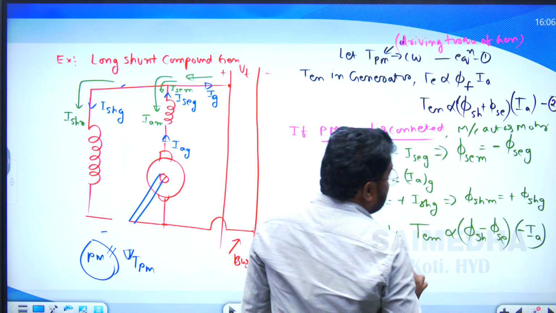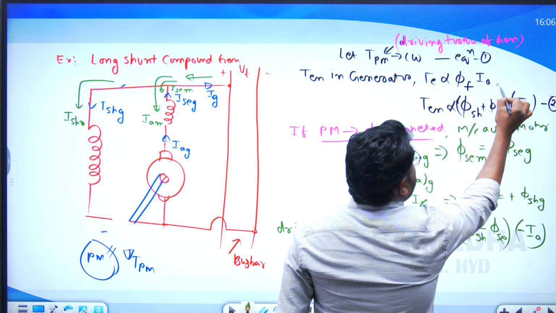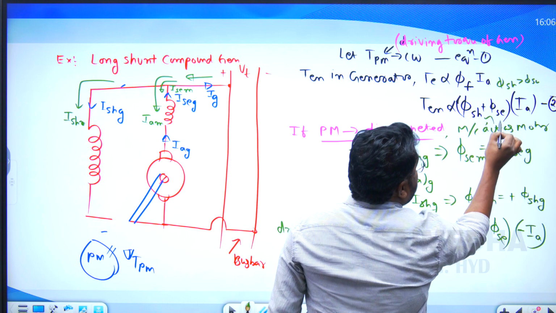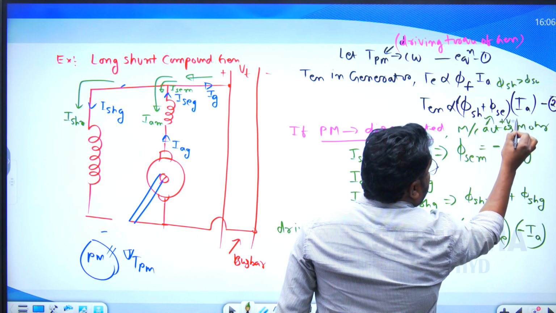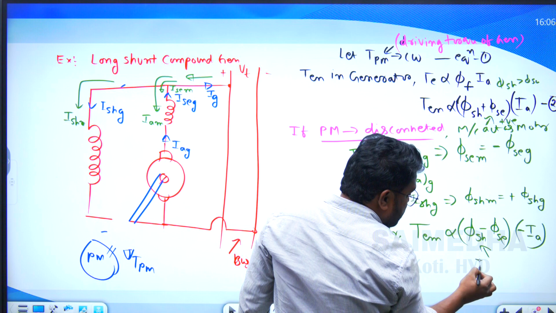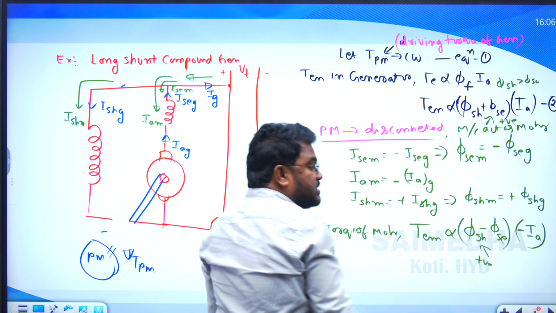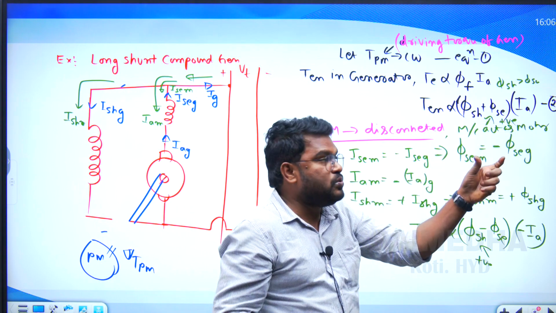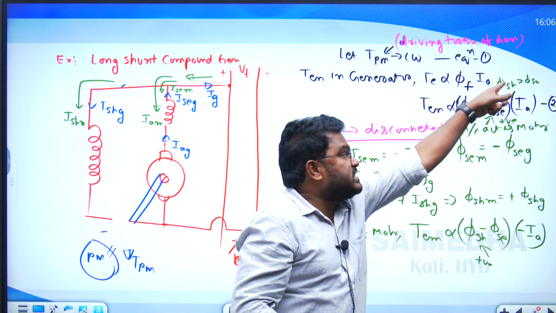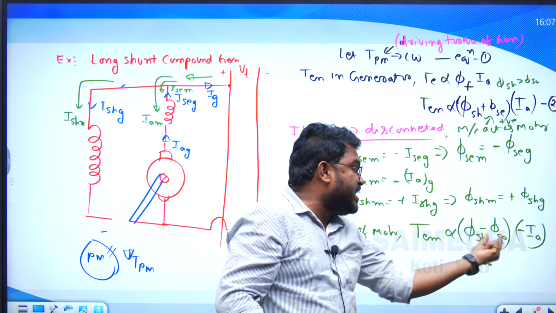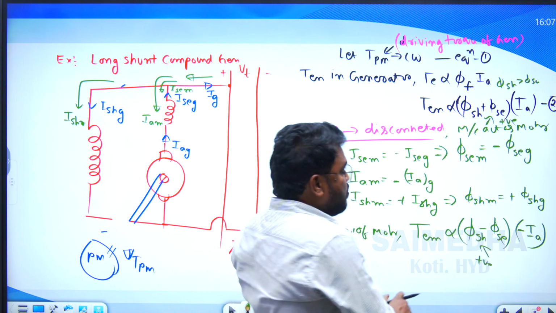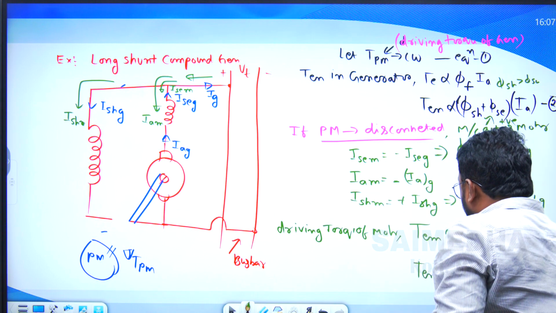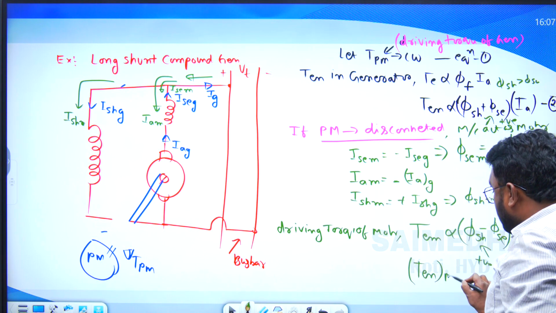Here phi sh is more as compared to phi sc. Phi sh minus phi sc is positive. Suppose phi sc is less as compared to phi sh, then the difference will also be positive. This is the total electromagnetic torque in case of the motor.